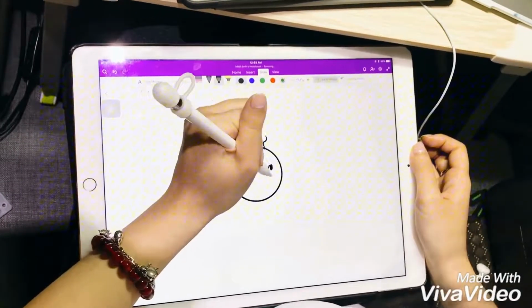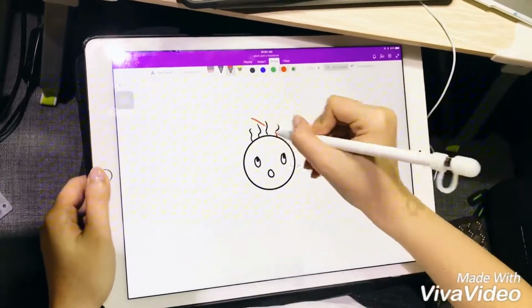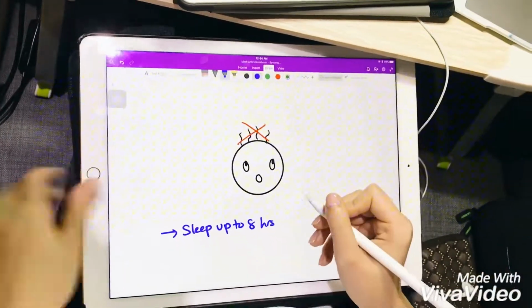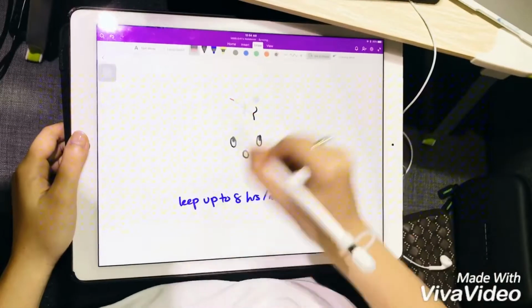Another effect is that in the first 5 months, individuals can have hair loss. To get this, you have to sleep up to 8 hours a night.